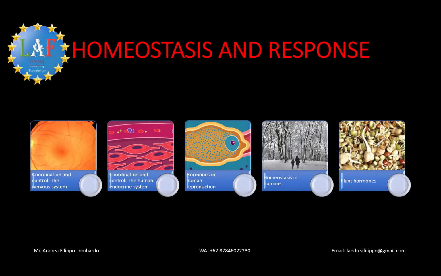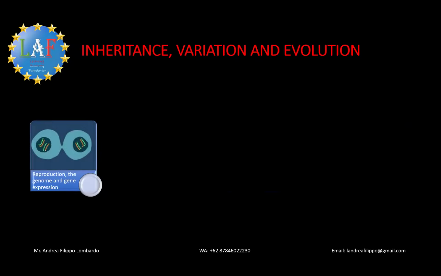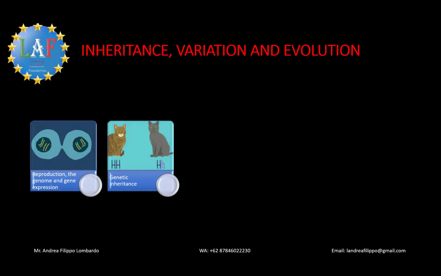inheritance, variation, and evolution, where the students will learn that reproduction occurs in all organisms. DNA is important as it allows new proteins to be synthesized. Mutations in the DNA can have serious implications. Our genes are inherited from our parents, and the different combinations of these genes make us unique. Genetic inheritance controls the characteristics of all living things.